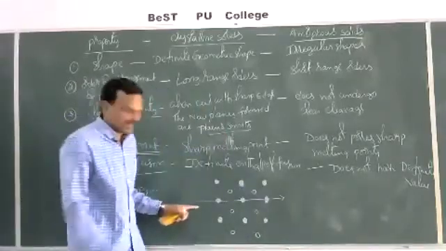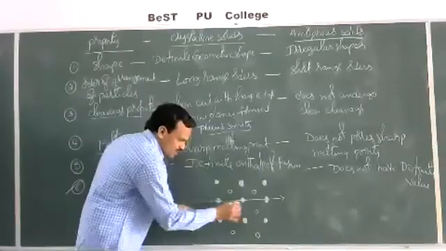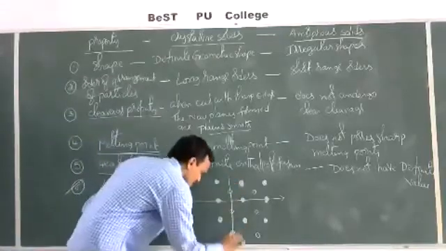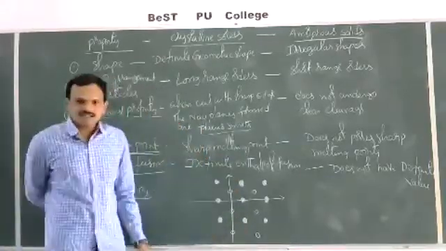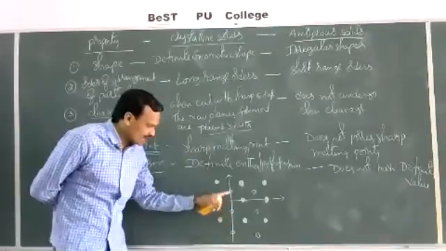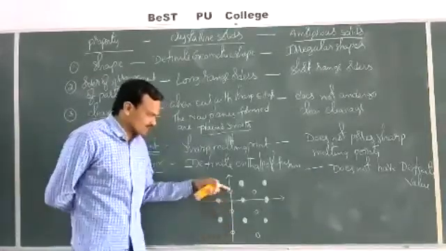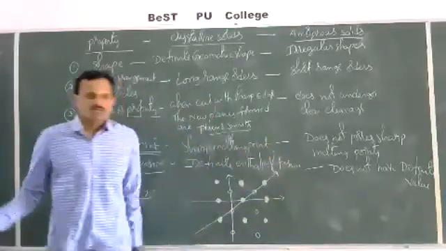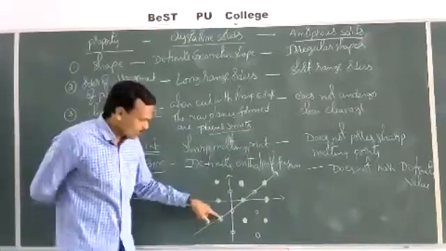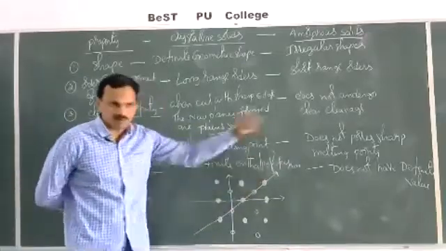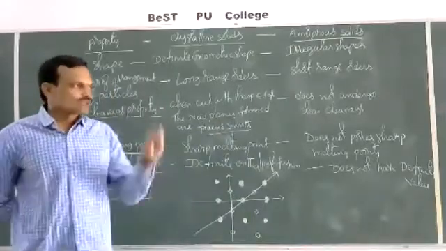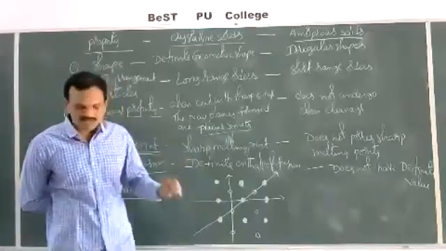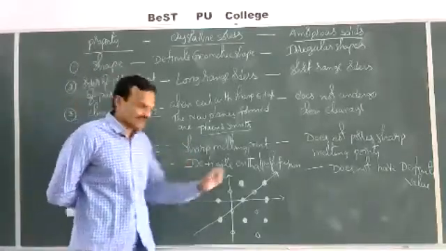Why? Let us see here. In this direction I will measure. In this direction, I have only one type of particles, which are shaded particles. In another direction, in this direction I will take, here I have the other type of particles, only one type of particles here also. In one more direction I will take here. Now in this direction, both types of particles are present in alternate manner. That means, in case of crystalline solids, the composition of the crystal lattice is different in different directions.